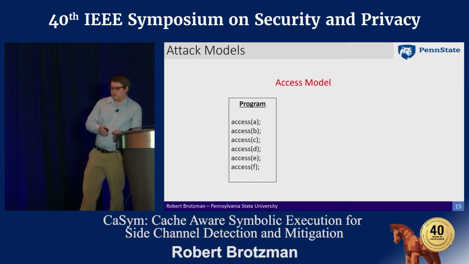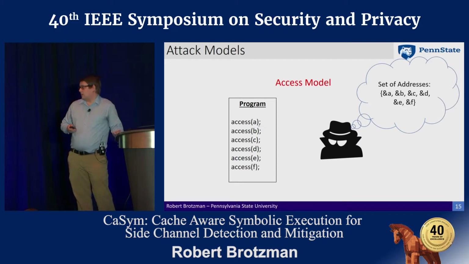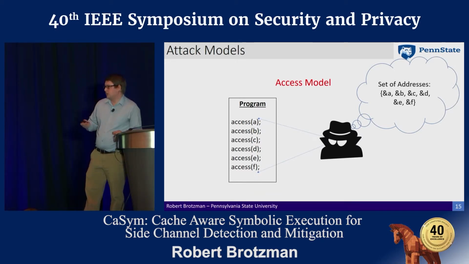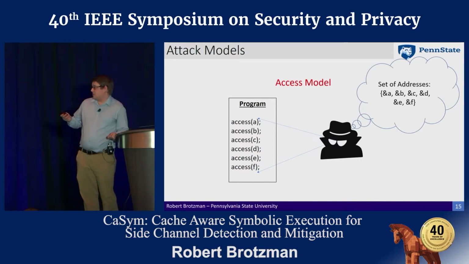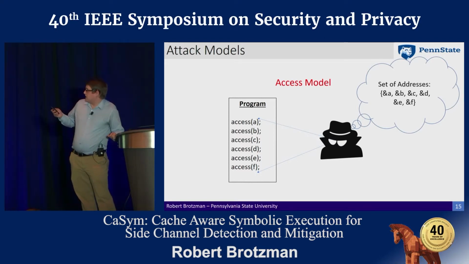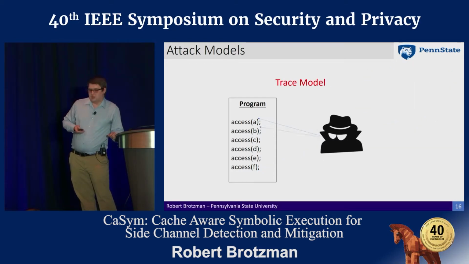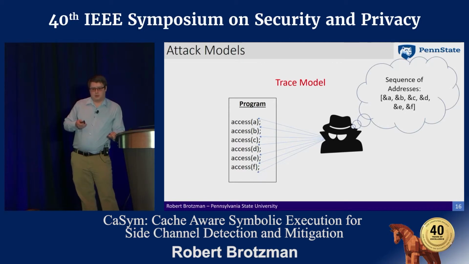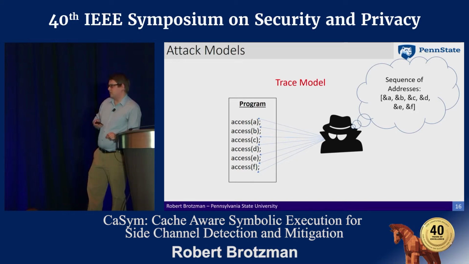So now to briefly talk about the two different attack models that we consider. In the AdSets model, essentially an adversary is able to observe before and after some window. And they're able to see a set of addresses that are accessed, but they can't see the sequence. They can't tell the order in which the data is accessed. And then a much stronger attack model is a trace-based model, where they're actually able to see after every single memory access. So they're able to get a sequence of memory addresses that are used by the victim.